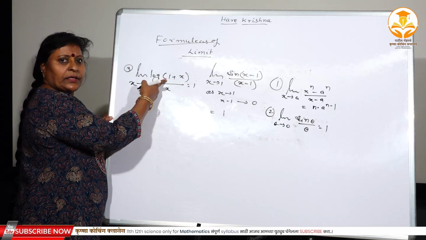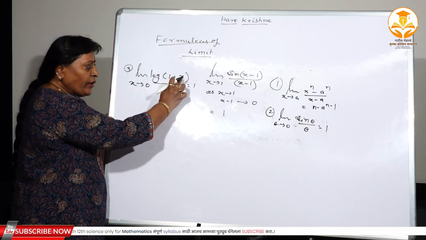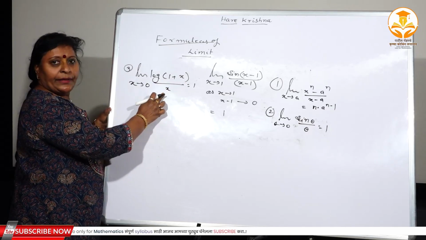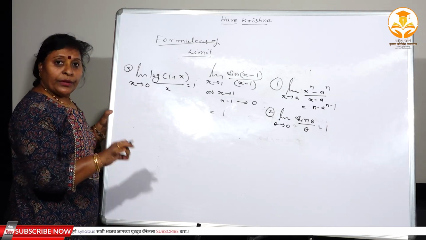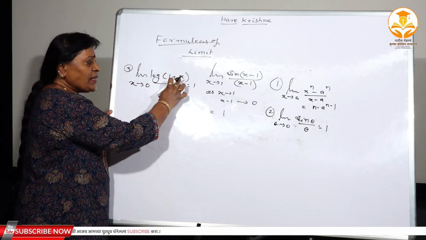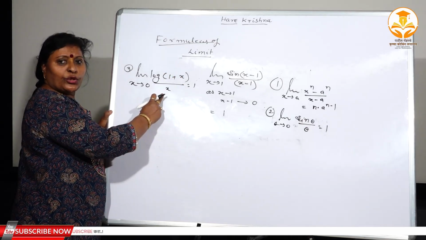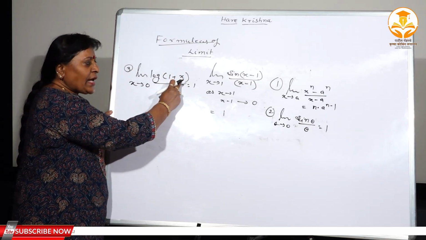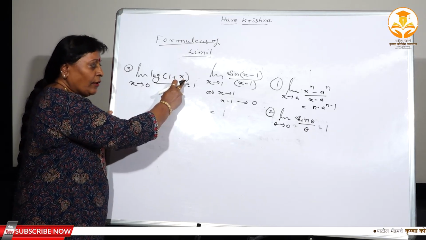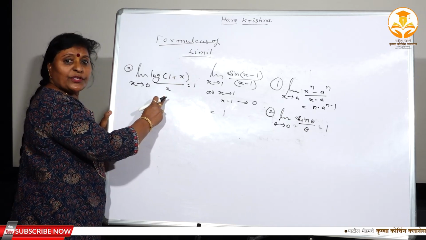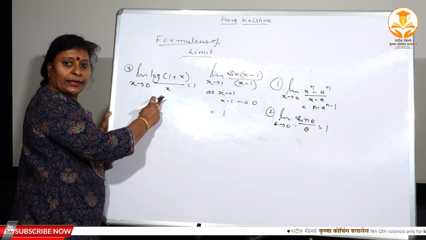1 means 1 only, not 2, 3, 4, 5, 100 or anything else, 1 means 1. Whatever the term added, that should be repeated in the denominator. If there is an x, x should be in the denominator. If there is a 2x, 2x should be in the denominator. If there is a sin theta, then sin theta should be in the denominator. If there is a log x, then log x must be in the denominator. If e to the power x, e to the power x must be in the denominator.